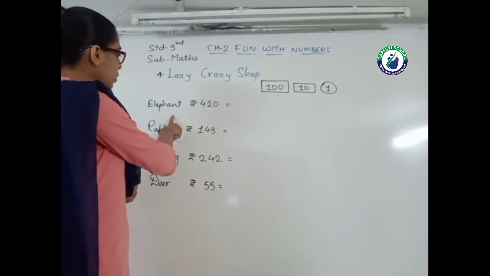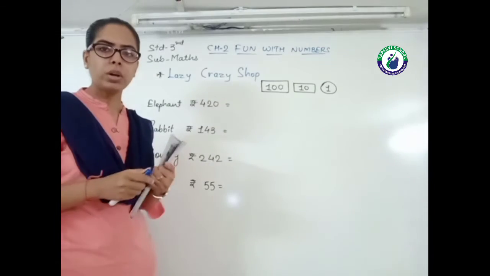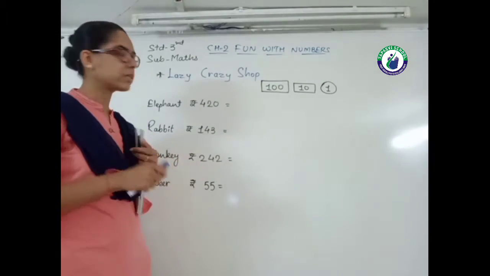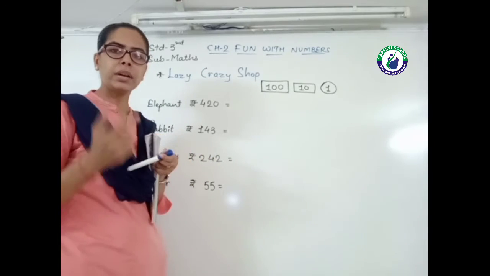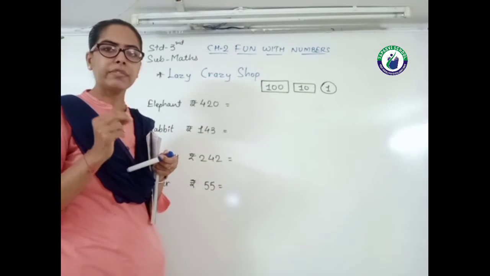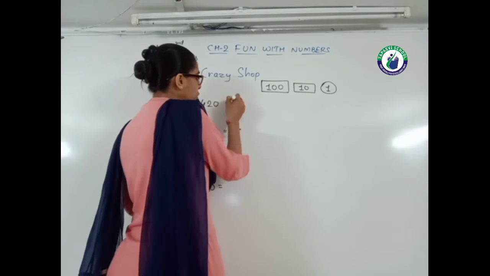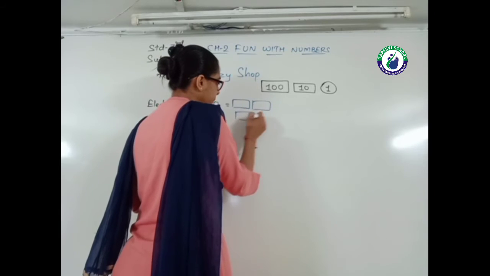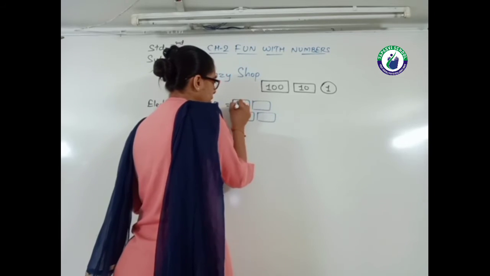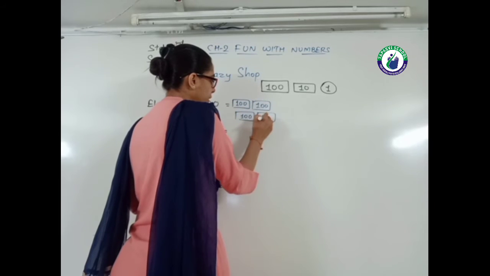Look at the first one, elephant is paying 420 rupees. 420 rupees. So 4 is in the place of 100. So 400, it means 100 के 4 notes, 4 times 100. So I drew here 4 notes of 100. 100, 100, 100 and one more time 100.